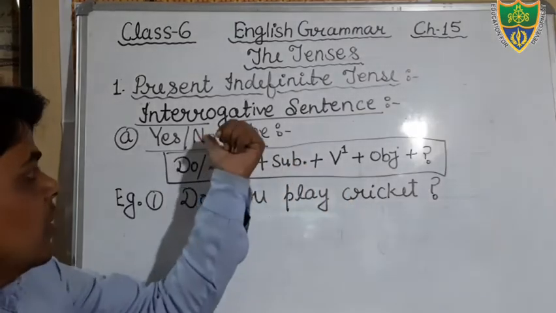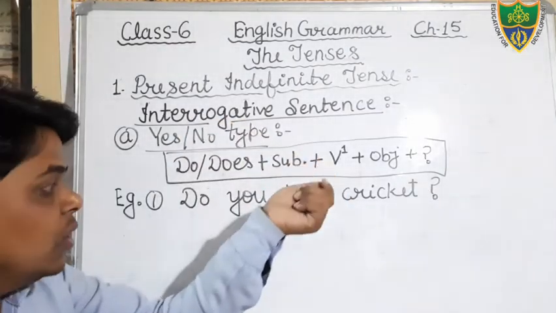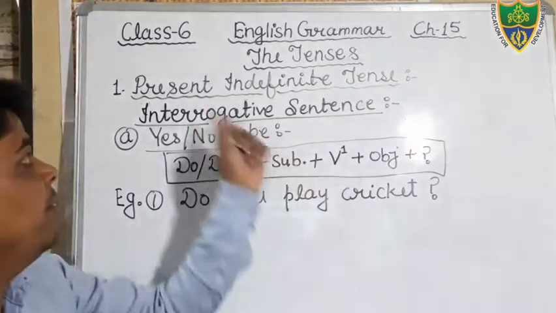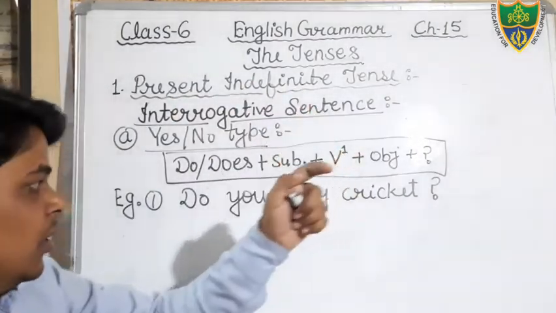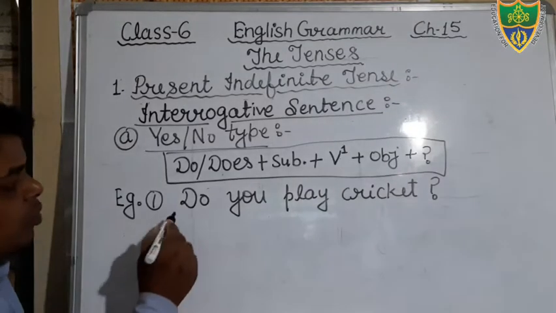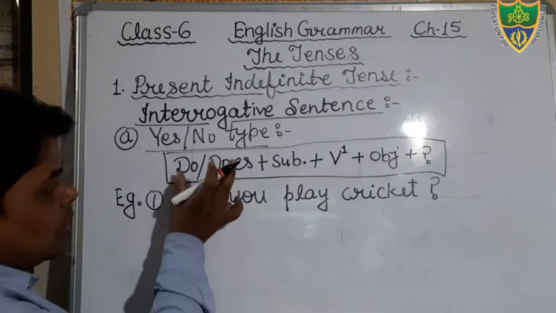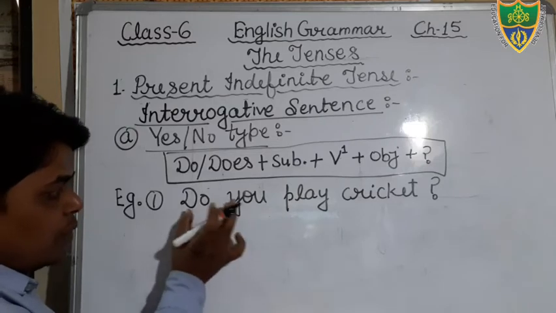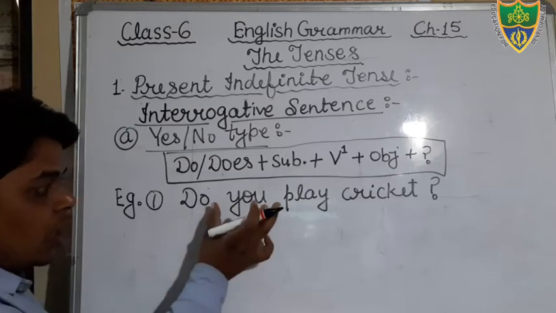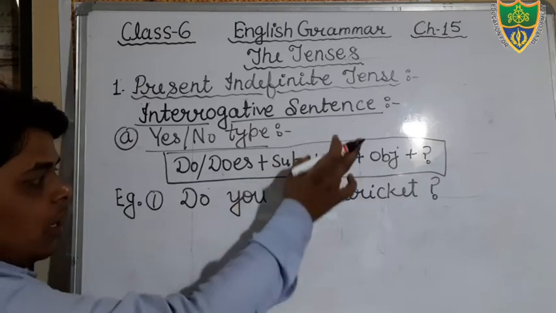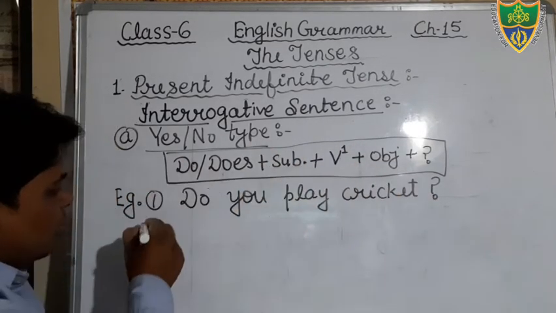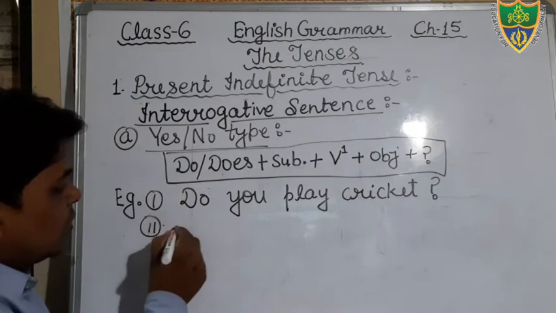We can give the answer in one word, yes or no. Therefore that is a yes-no type interrogative sentence of present indefinite tense. Okay, so keep in your mind, there is a helping verb do or does according to the subject. Here I have used the helping verb do according to the subject you, and then after it the verb first form, then after that the object. Okay. Another sentence we can see.